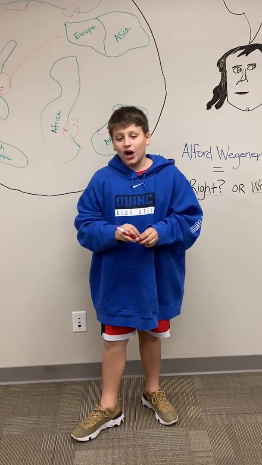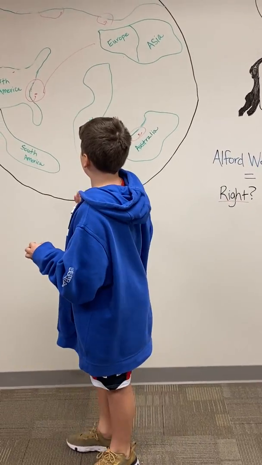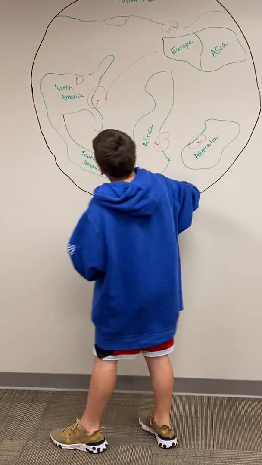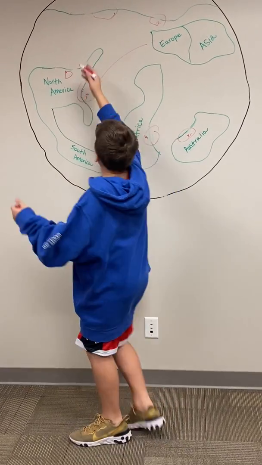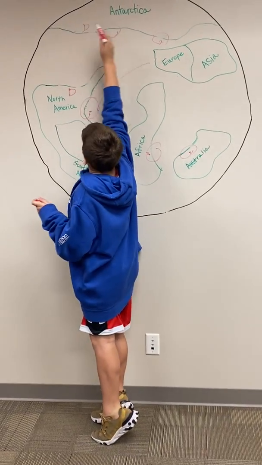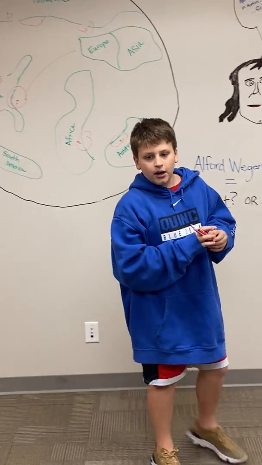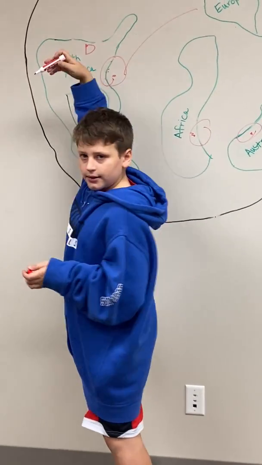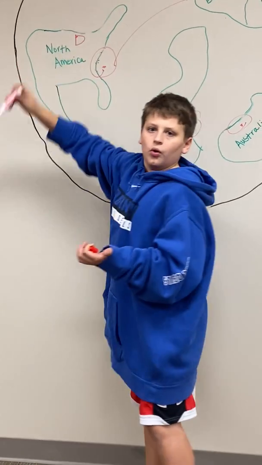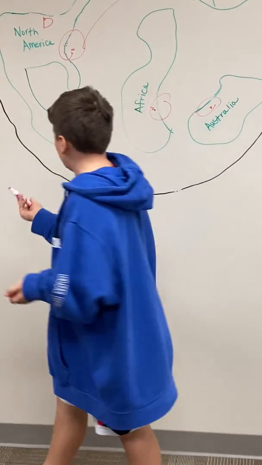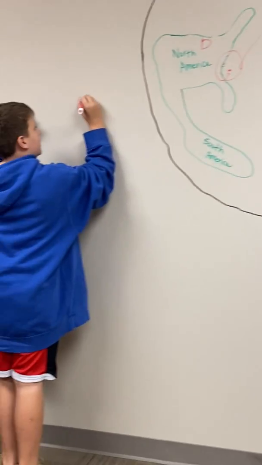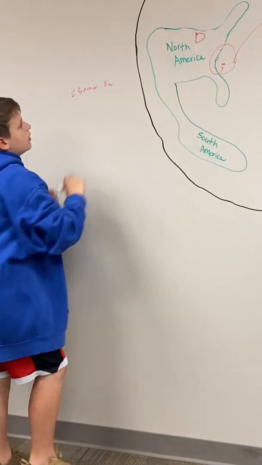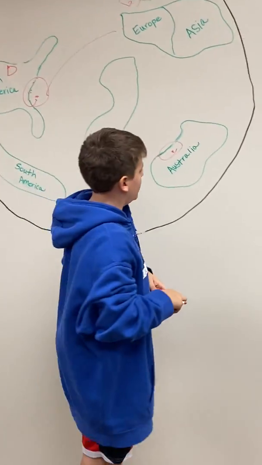The next theory is fossils of the same species found in different countries. As in North America, we can find a dinosaur similar to one up here in Antarctica. Now, he believed that these species couldn't have flown or couldn't have swam that far because it's almost 25,000 kilometers between North America and Antarctica.